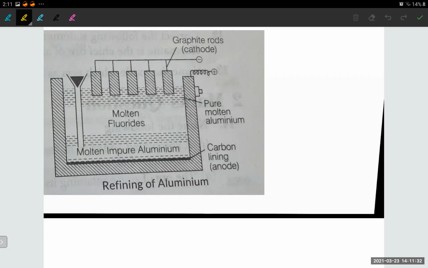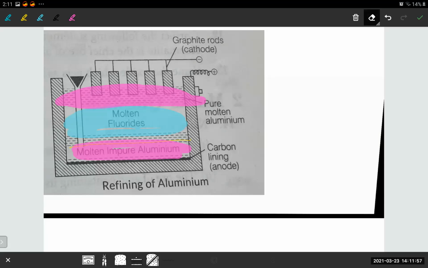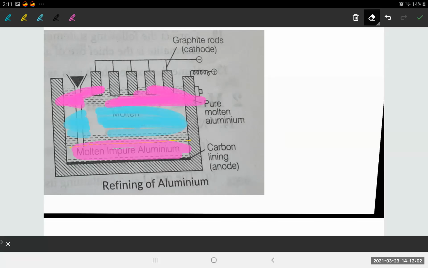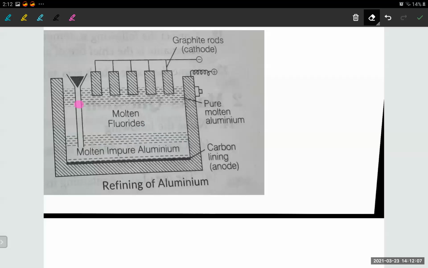So let's start. So what do we do in the refining of aluminium? This process has an electrolytic tank which has 3 layers. Can you see the 3 layers? This is one layer. Okay. See, the first layer is this. Then we have the second layer here, and then we have the third layer here, isn't it? Can you all see this? So these 3 layers are made up of different things. Let's note it down.